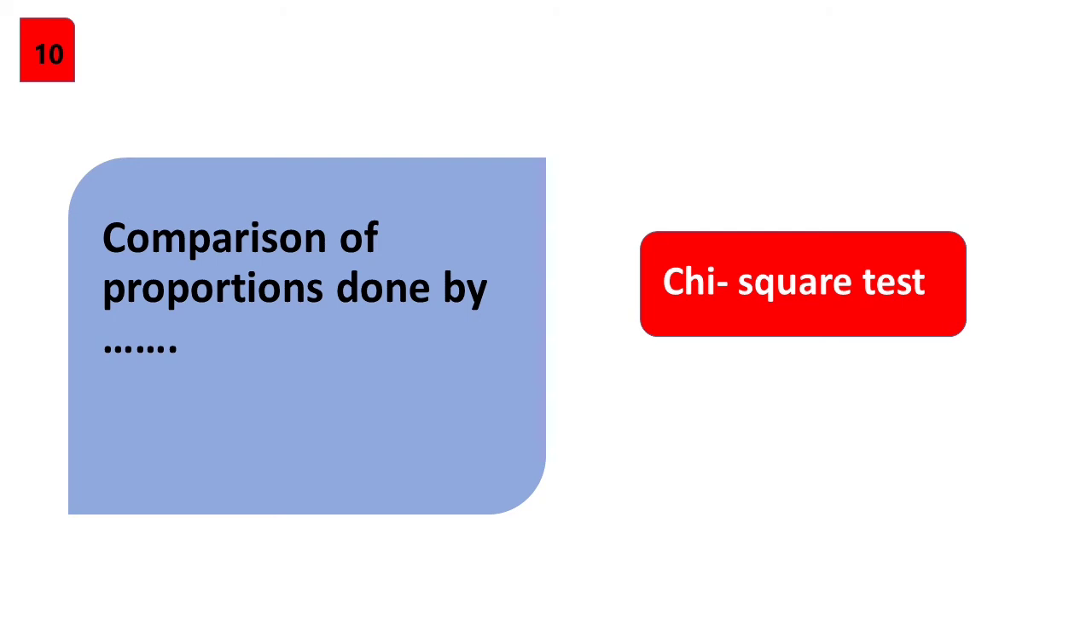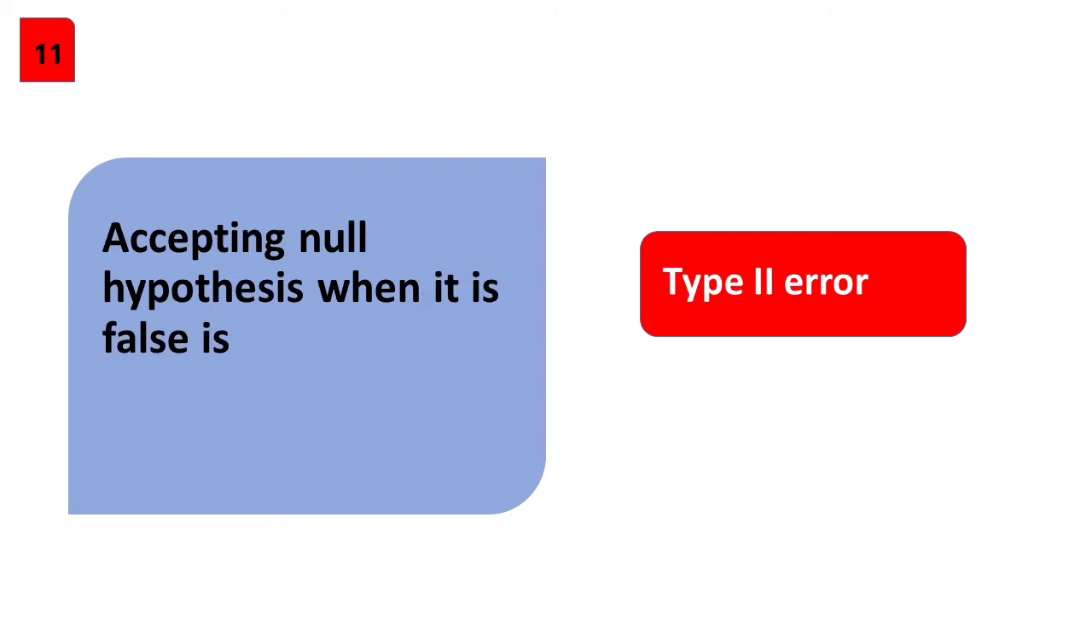Chi-square test is a non-parametric test. It is basically a test of proportions. It is also referred to as test of association or test of goodness of fit.